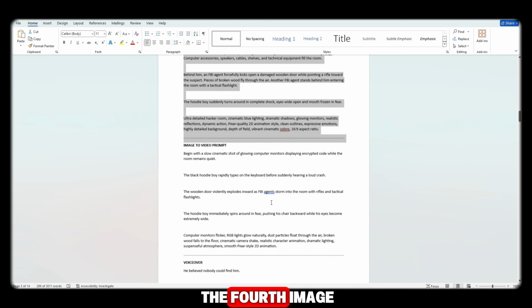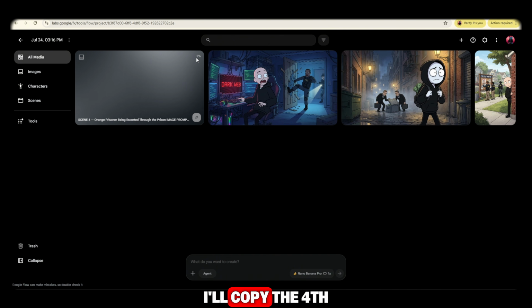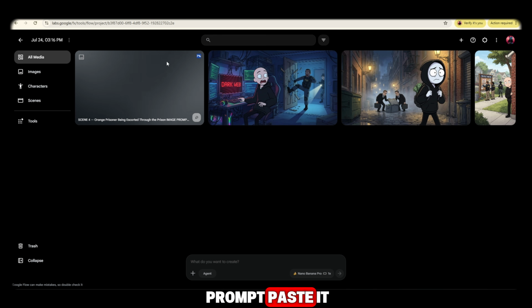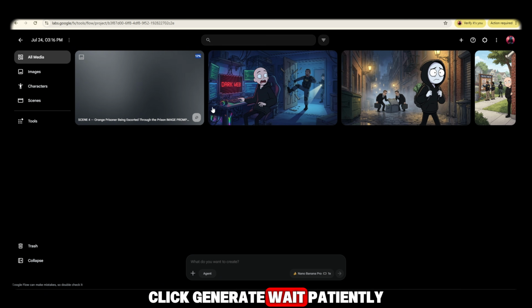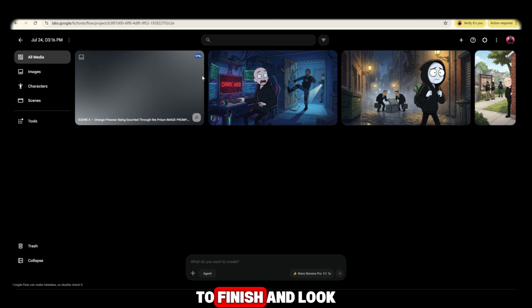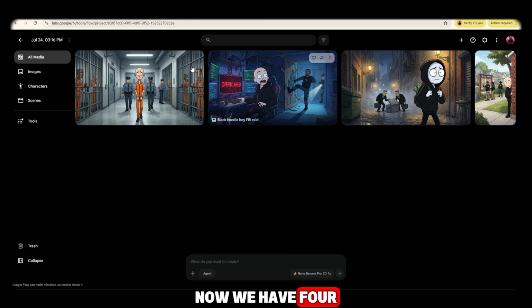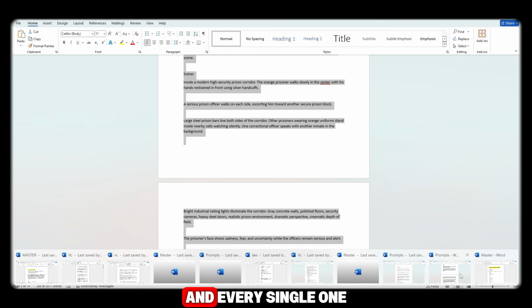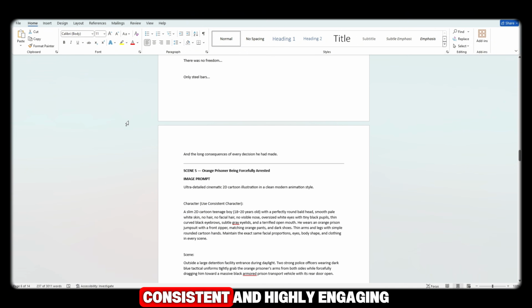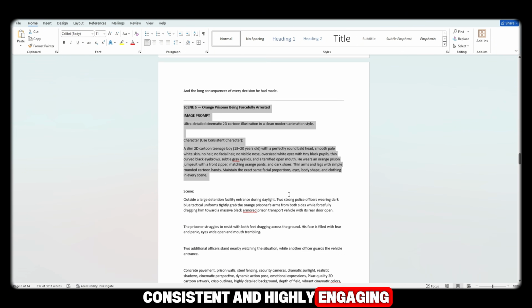Now let's continue with the fourth image. I'll copy the fourth prompt, paste it, click Generate, wait patiently for the AI to finish, and look at this incredible result. Our fourth image is also ready. Now we have 4 beautiful Stickman illustrations, and every single one looks clean, consistent, and highly engaging.